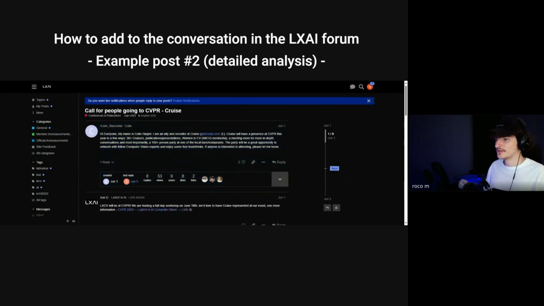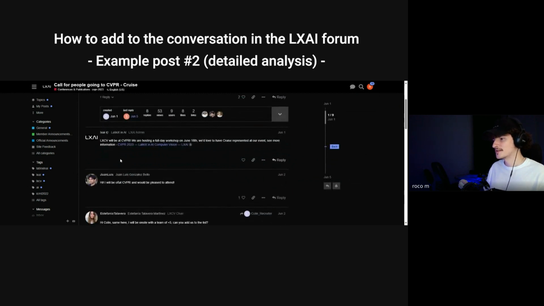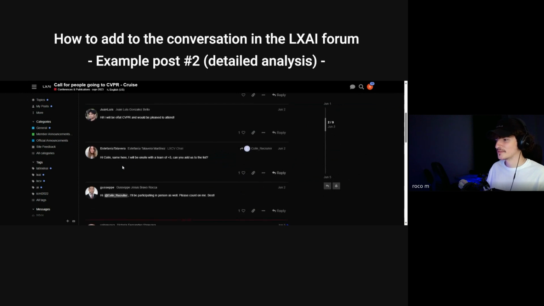In this example, the post creator did a great job by presenting himself first, sharing a link, and telling a story of why he's creating a post in the first place, then following with a direct invitation to all the interested members. We can see that people started to engage with the post, letting the post creator know about their interest in joining. I'm sure you can get inspired from this case and many more you can find inside of the LXAI forum.